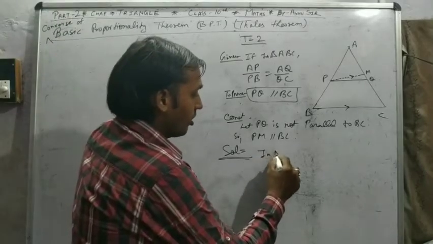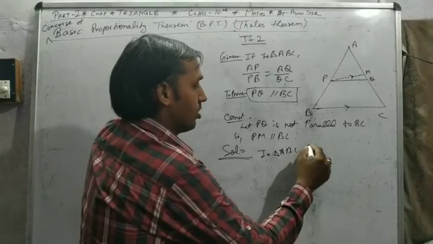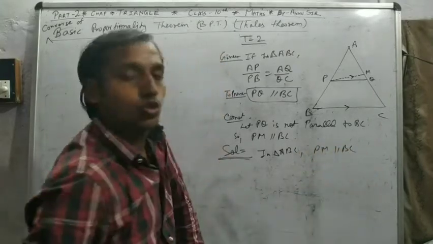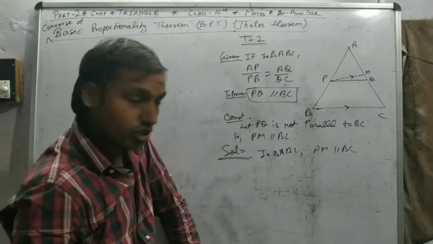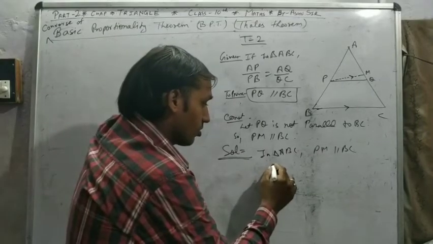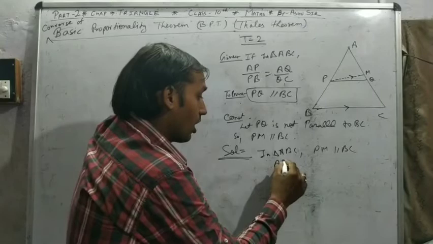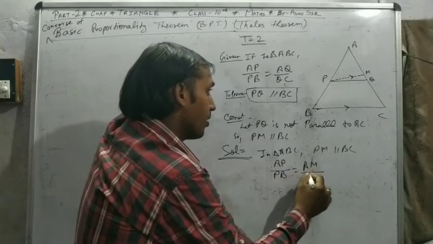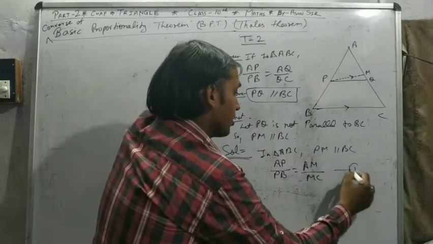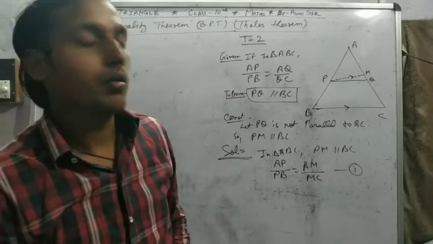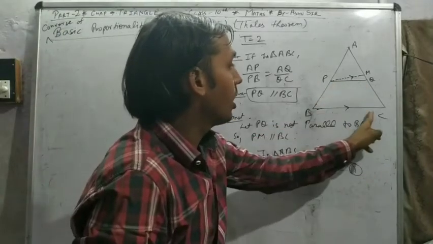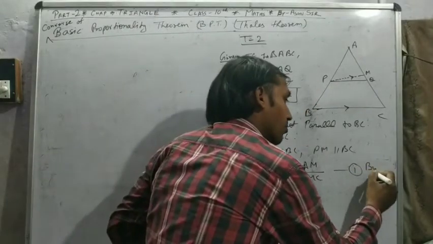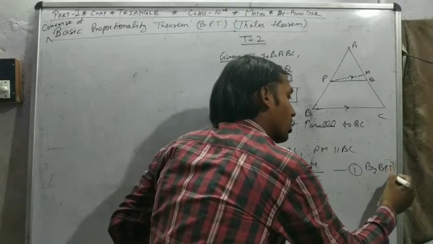In triangle ABC, PM is parallel to BC. So can we use the basic proportionality theorem? What? AP by PB is equal to AM by MC. Because the line is parallel, so the ratio is equal. That's by the basic proportionality theorem.